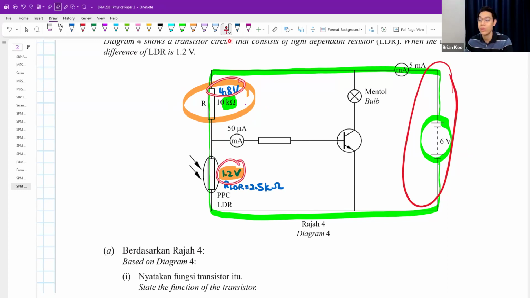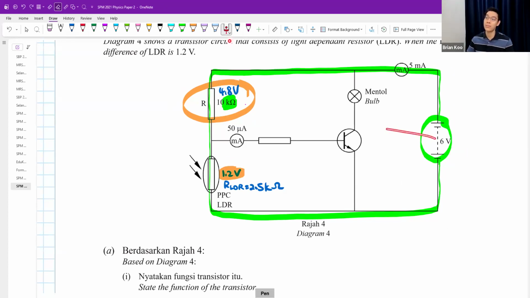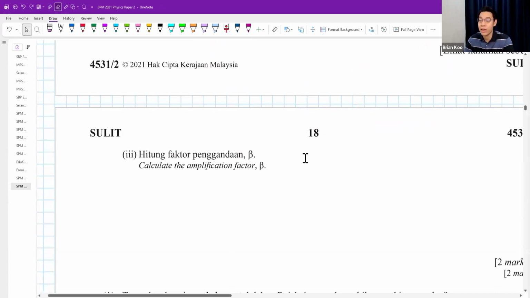4.8 plus 1.2 is equal to 6. You get what I mean? So the 6 volt will split up to these two. Okay, and then part 3, calculate the amplification factor.